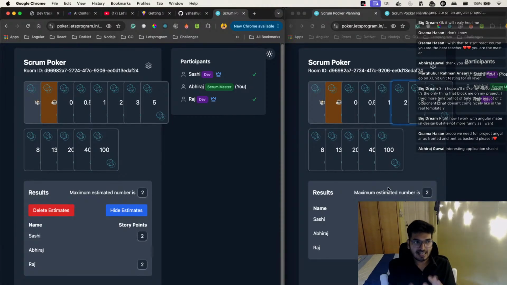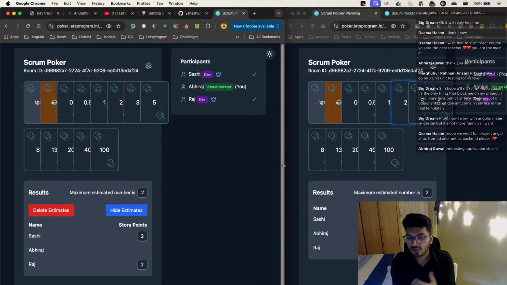Actually this is serving one purpose. With this, my team was also very happy, that now we have something where we don't have to use the chat window to do the estimations. Correct? That's what I did, and that's where I thought, let's build this in React, because I saw a problem and tried to solve it.